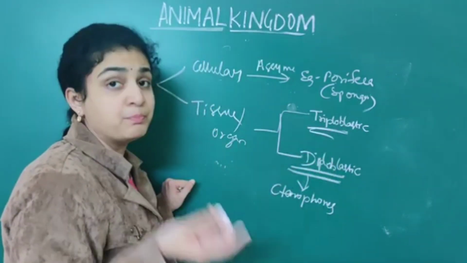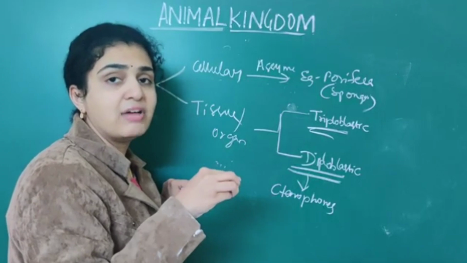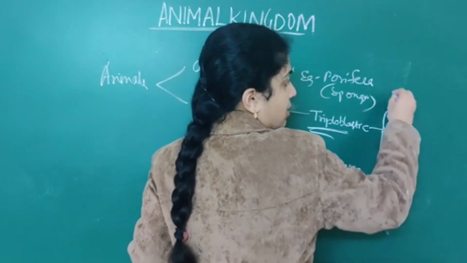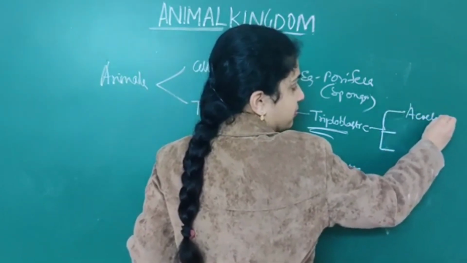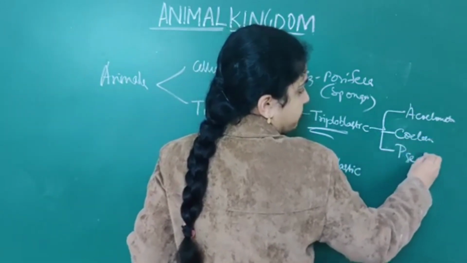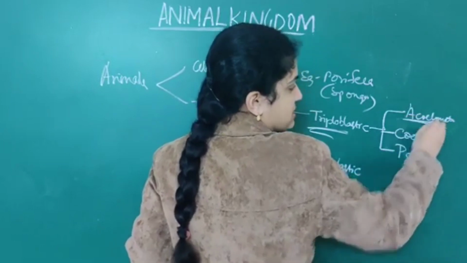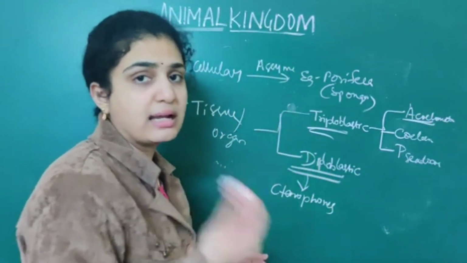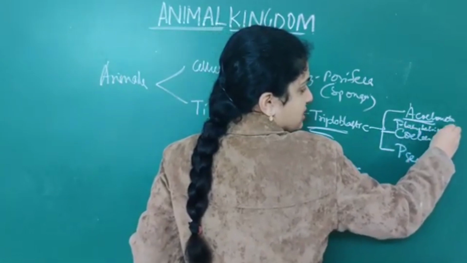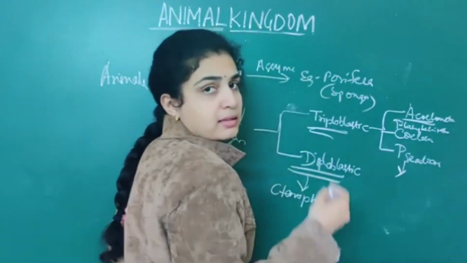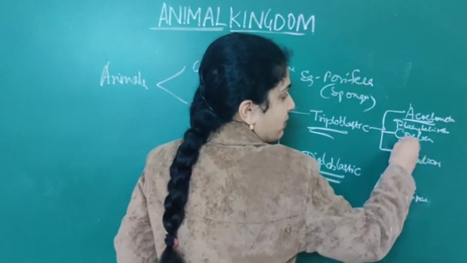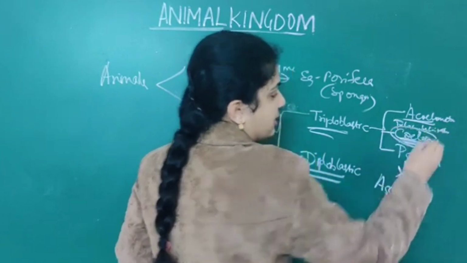Again under triploblastic, they are divided based on coelom, that is acoelomates, coelomates, pseudocoelomates. Under acoelomates, I have just told you, that is platyhelminthes. Under pseudocoelomates, it is nothing but Aschelminthes. Under coelomates, the rest all will come.